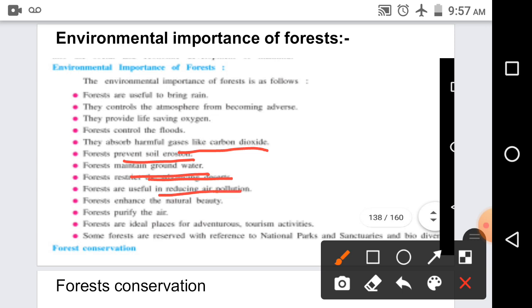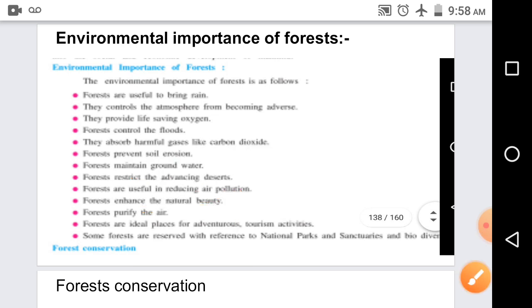Forests enhance the natural beauty of the surroundings. If there are more trees, the natural beauty of that particular region increases. Then the forest purifies the air. Again, we have seen that as it reduces air pollution, the air purifies. The forest is an ideal place for adventurous tourism activities. Some forests are reserved as national parks, sanctuaries, and for biodiversity. Hence, we have seen the environmental importance of forests.